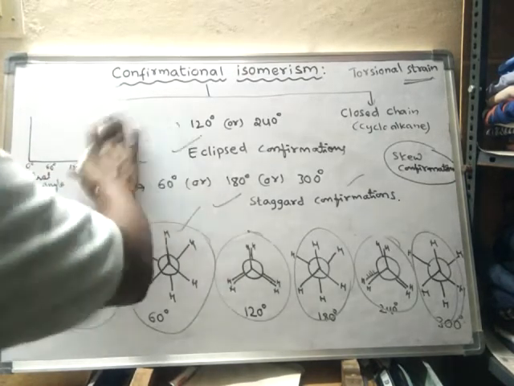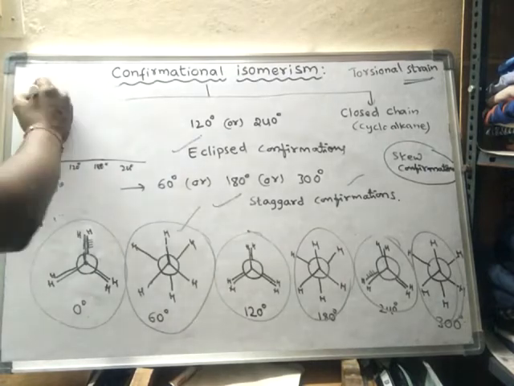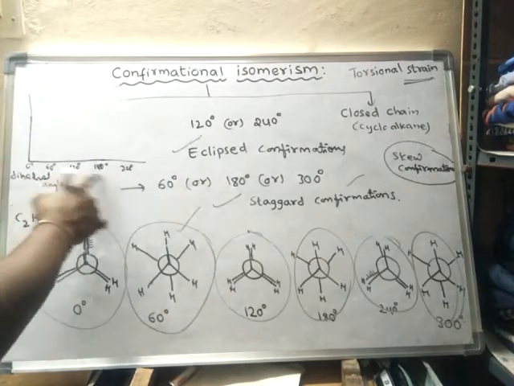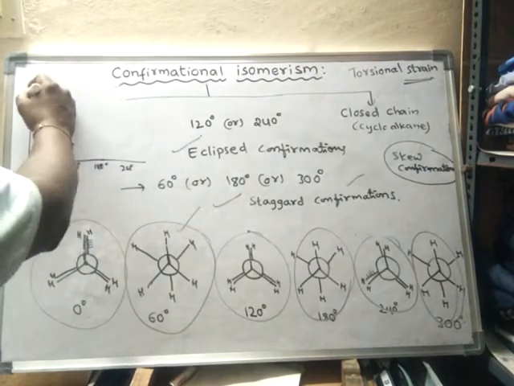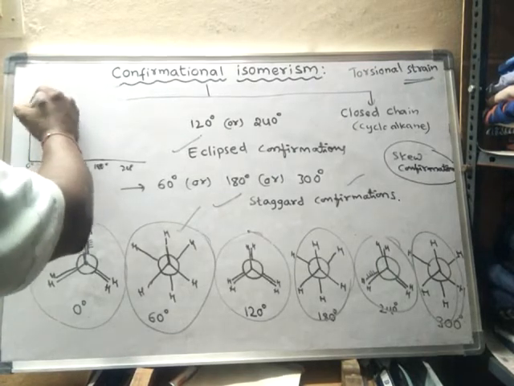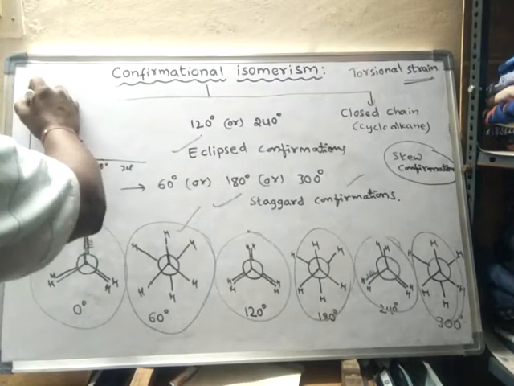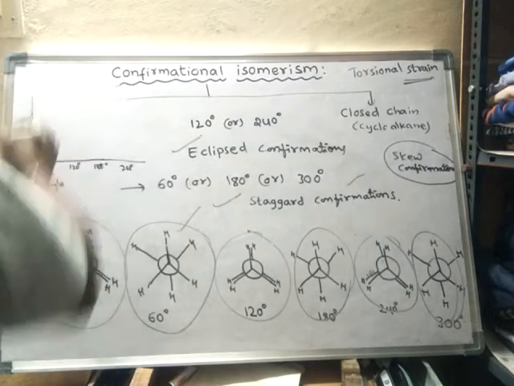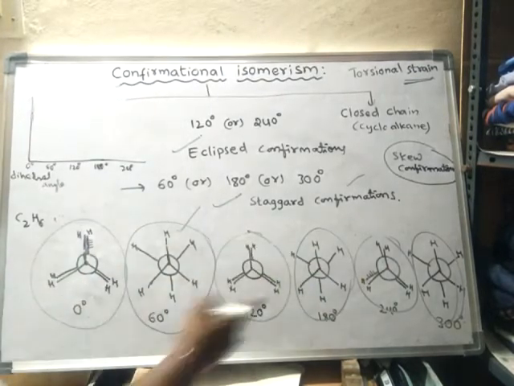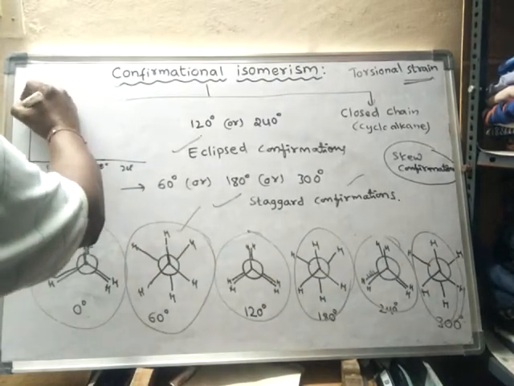So along the x-axis I have shown the dihedral angle, and along the y-axis, potential energy of these different forms.